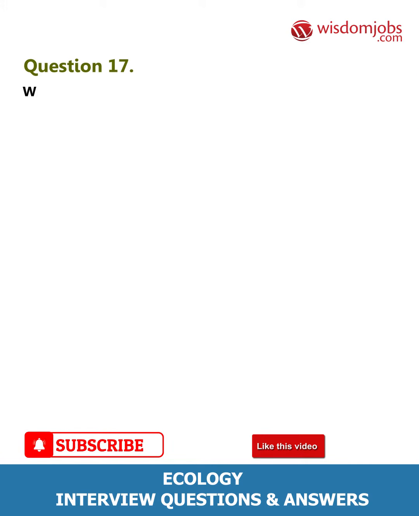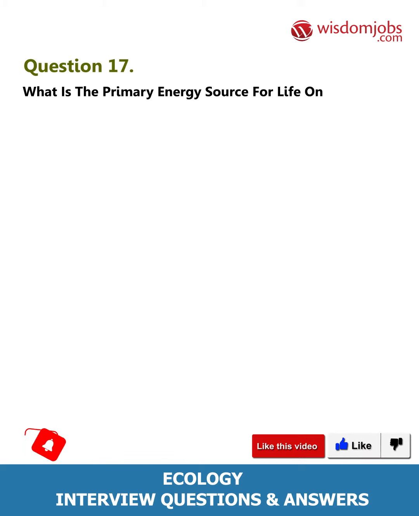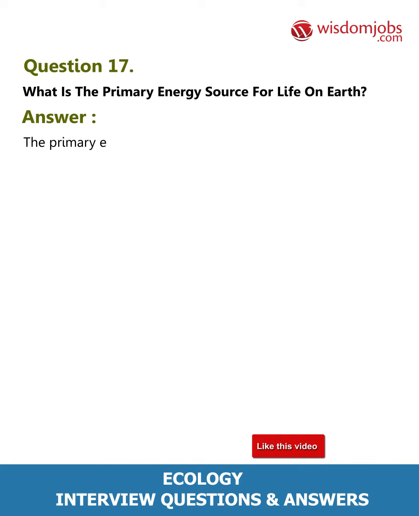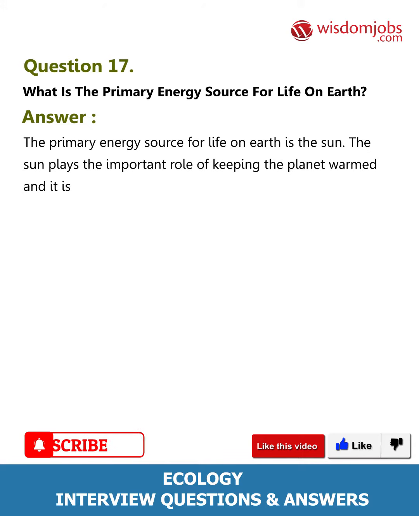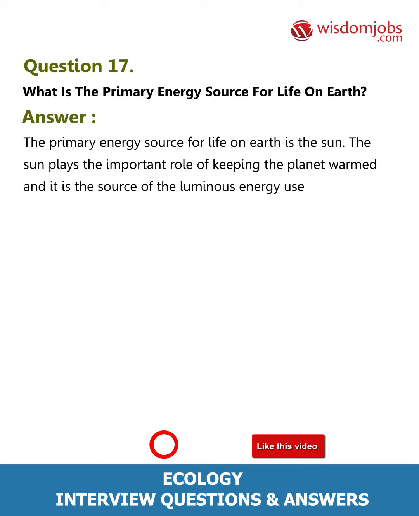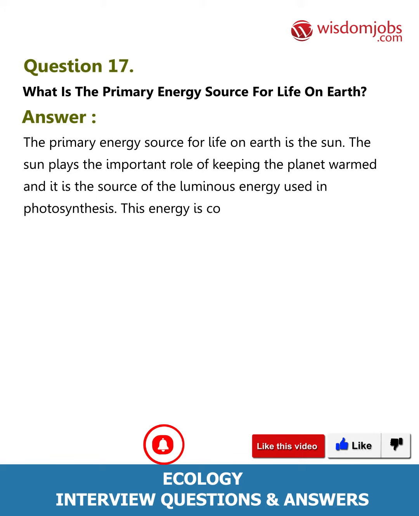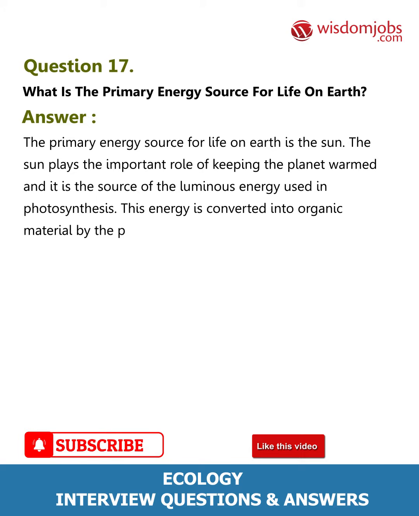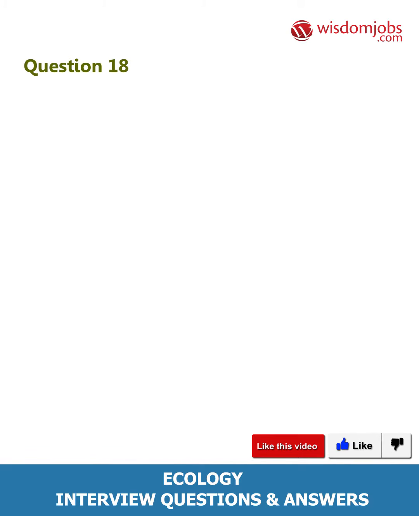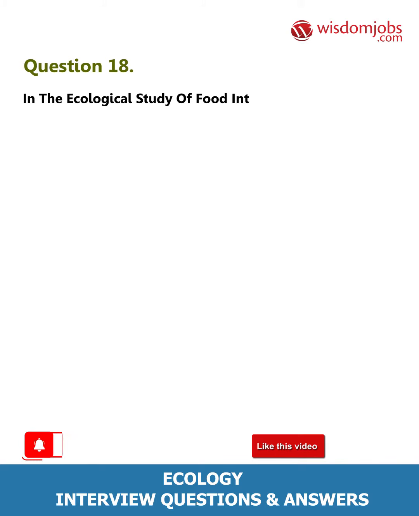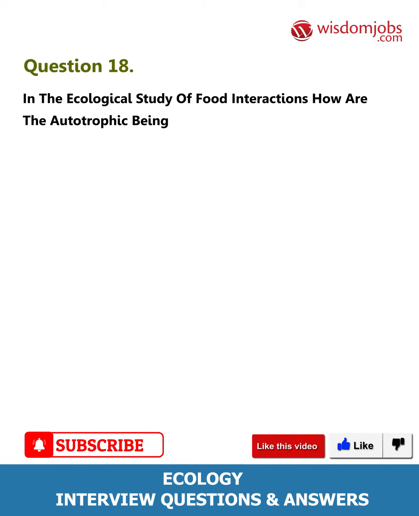Question 17. What is the primary energy source for life on Earth? Answer. The primary energy source for life on Earth is the Sun. The Sun plays the important role of keeping the planet warmed, and it is the source of the luminous energy used in photosynthesis. This energy is converted into organic material by the photosynthetic autotrophic beings and consumed by the other living beings.